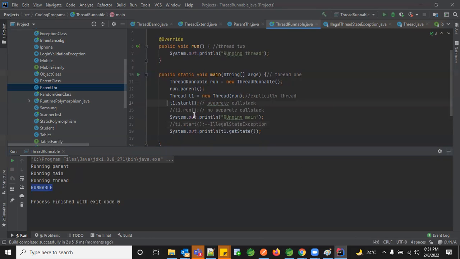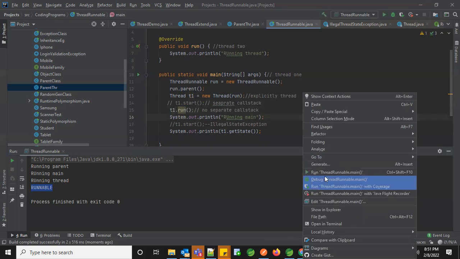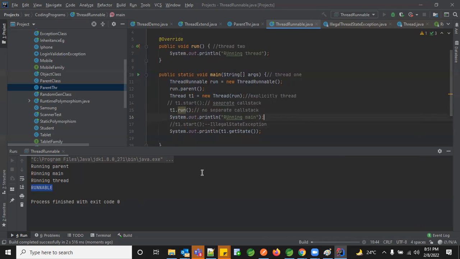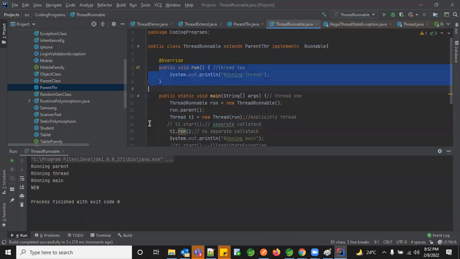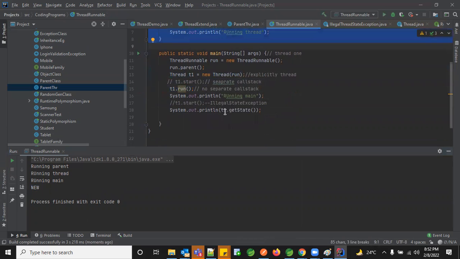This time, let me comment this out and just give t1.run. You see the state is new. So what happened? Your thread is not used. It is a normal run method logic you called, and that is the reason your thread was not created itself. Only when you call start, it is actually migrating to a separate stack and treated as a separate thread.